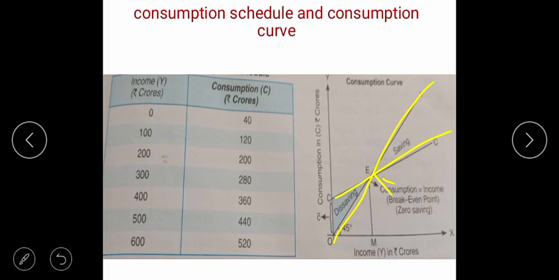At what level is consumption equal to income? 200, right beta? Income is 200 and your consumption is also 200, right? When aggregate demand and aggregate supply are intersecting at a point, we call this the break-even point, right?